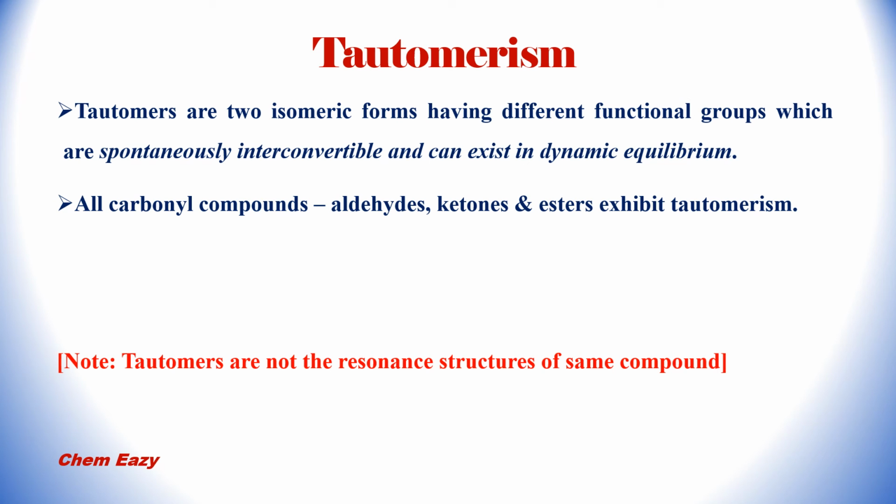Last one is tautomerism. Tautomers are two isomeric forms having different functional groups which are spontaneously interconvertible and can exist in dynamic equilibrium. All carbonyl compounds, that is aldehydes, ketones and esters, exhibit tautomerism. We have to note down an important point here. Tautomers are not the resonance structures of the same compound.